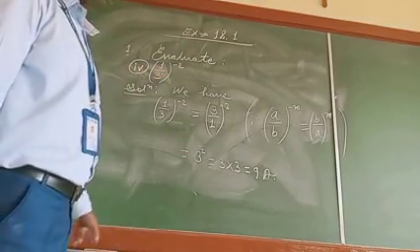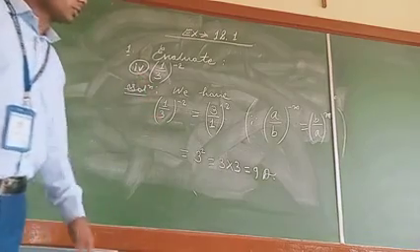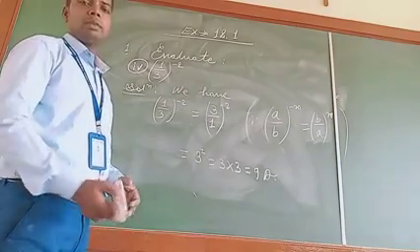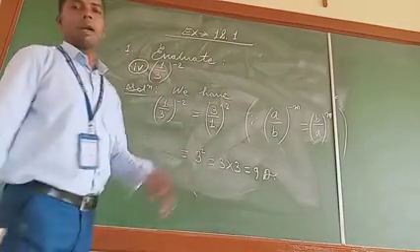There are 4 questions, out of which 2 I have done for you, expecting that you would have understood. Now the remaining 2 I am leaving for you. In question number 2 we are now going to start.